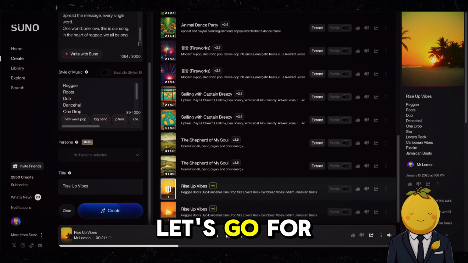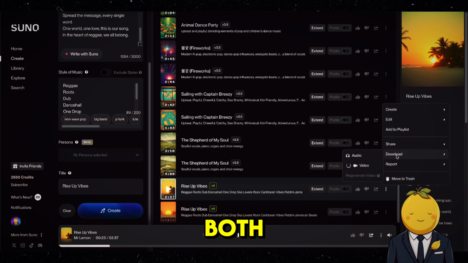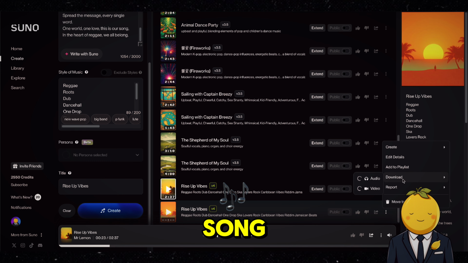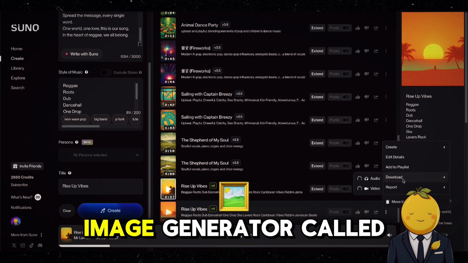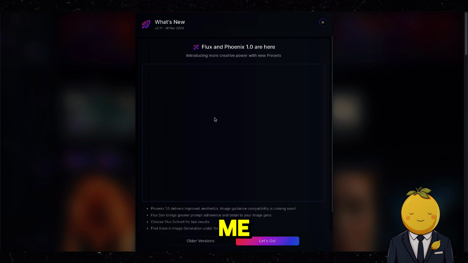Not bad, but let's go for the first one. Simply download the one you like most, or download both, who cares? Now we want an image that should represent the song. We are going to use the AI image generator called Leonardo AI. It is amazing and good, trust me.